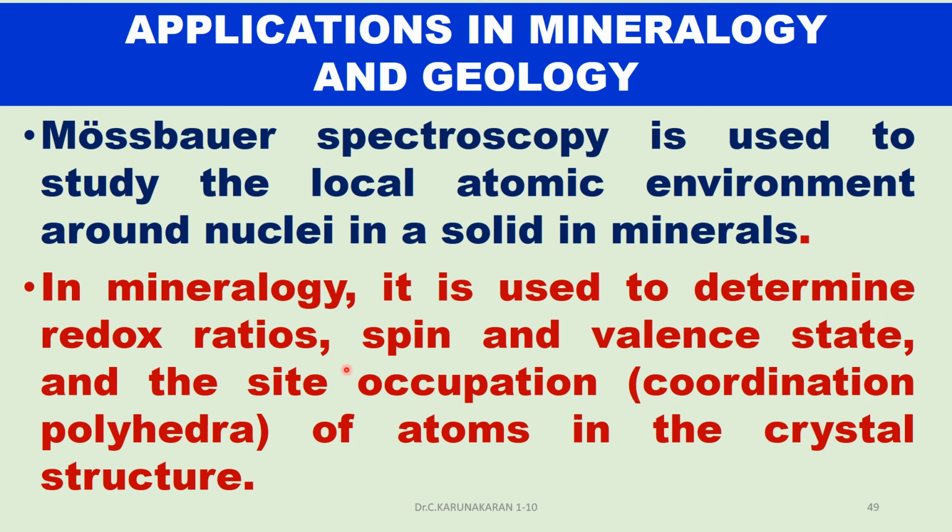For example, in iron sulfur clusters, both Fe2+ and Fe3+ are present. What are the ratios in the crystal? In an octahedral site, Fe2+ and Fe3+ will be there. Tetrahedral, octahedral holes: so redox ratios, spin valency state, and the site occupation of polyhedral atoms in the crystal structure.